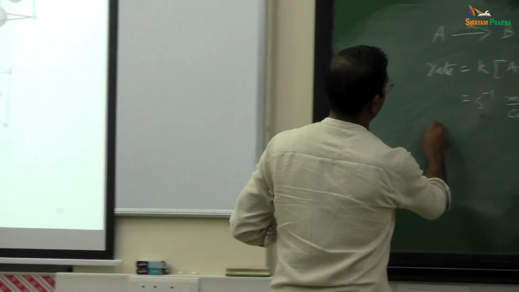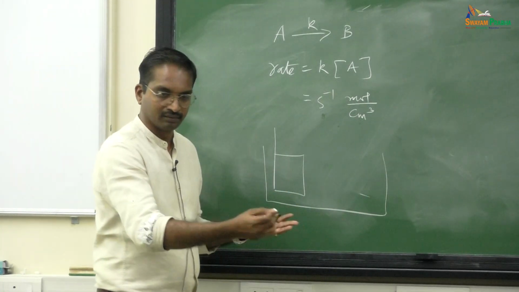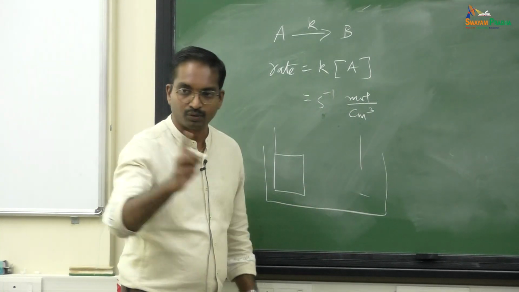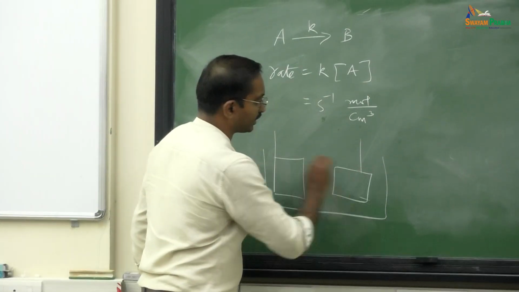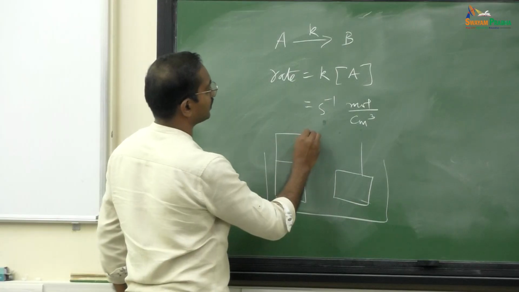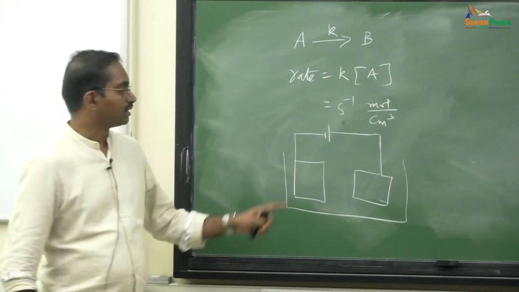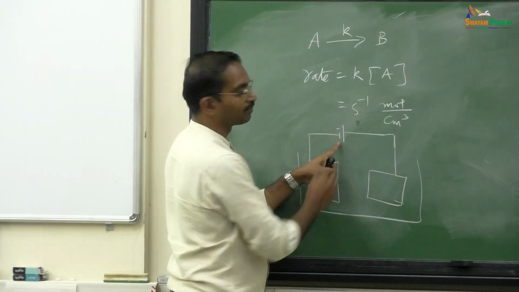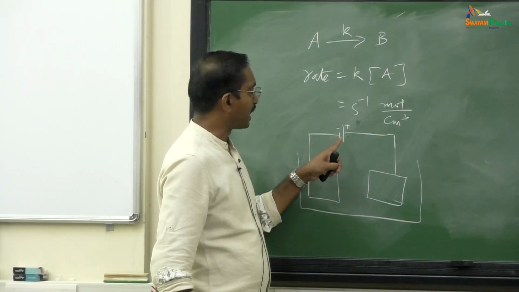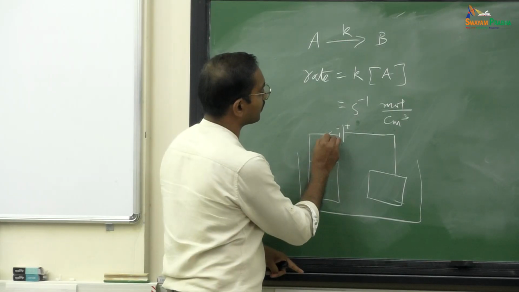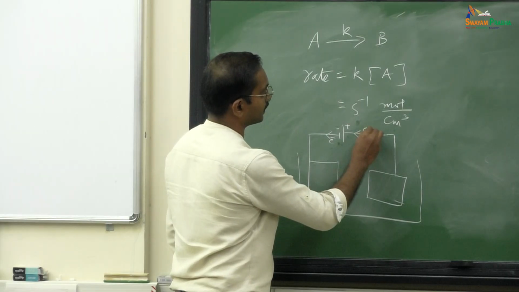You have an electrode, and the electrode you put in some solution, and you need a minimum of 2 electrodes to carry out a reaction. Why do you need 2 electrodes to carry out a reaction? Suppose I connect this to a battery to do an electrical work. The battery, this terminal is called negative terminal, this terminal is called positive terminal. When the battery works, it will eject electrons from this terminal. And the electrons will enter through this terminal, right?